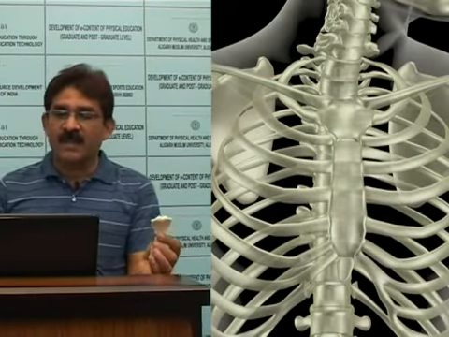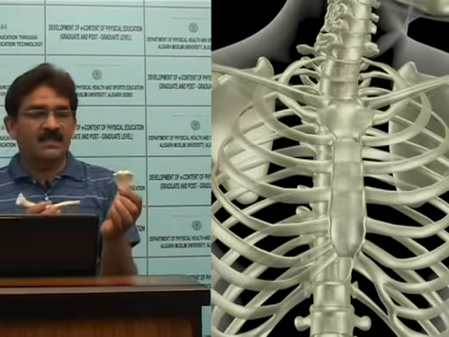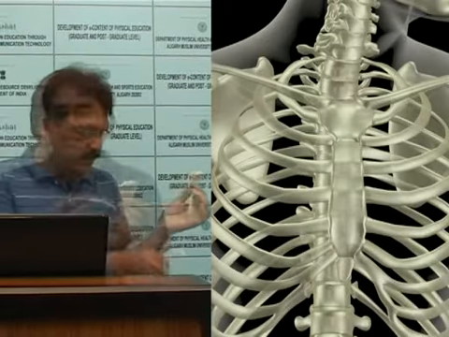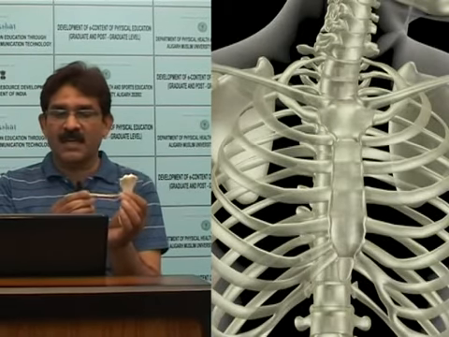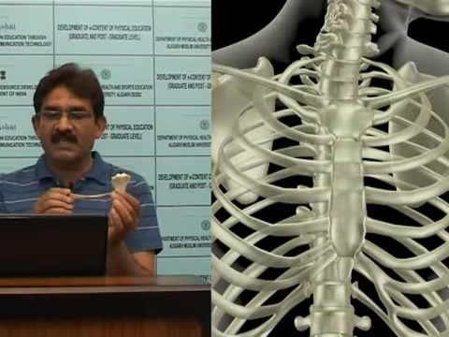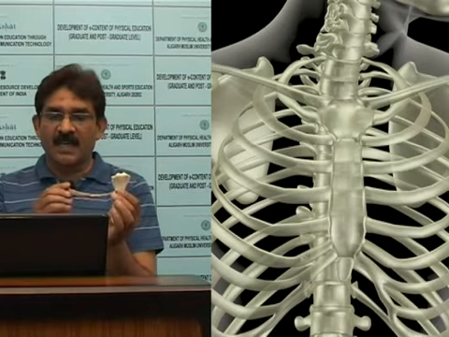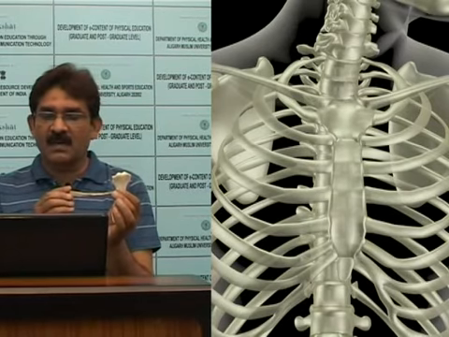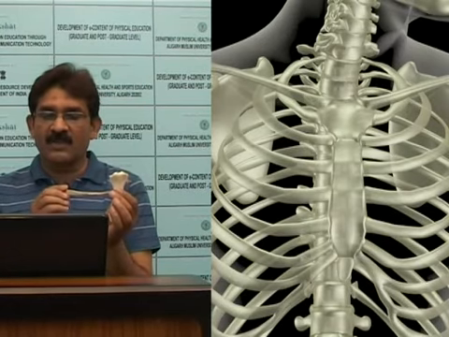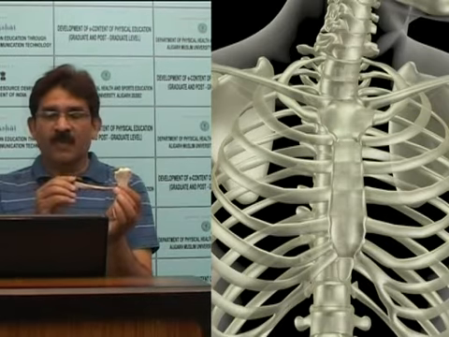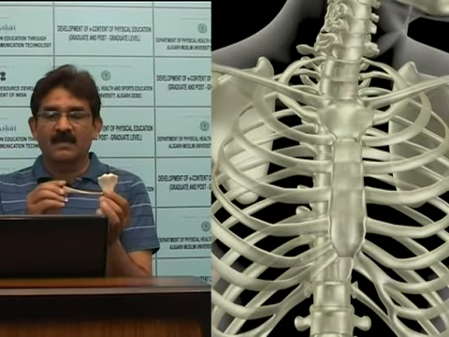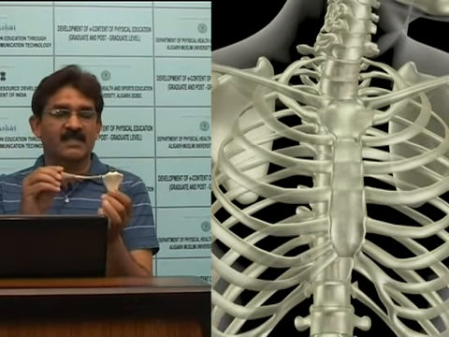This is the sternal angle, which connects the second costal cartilage laterally.